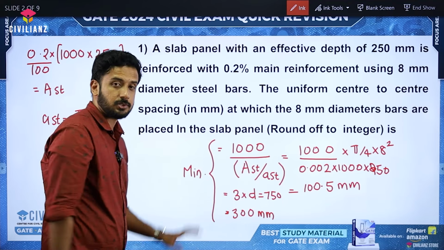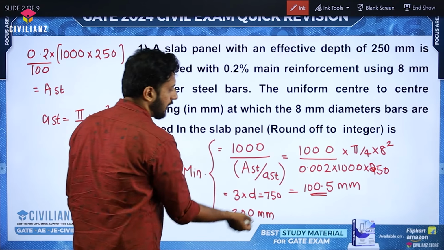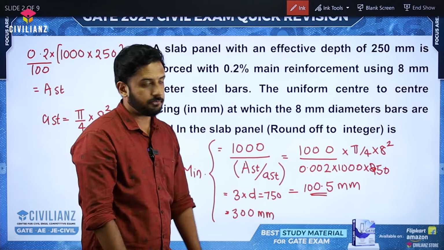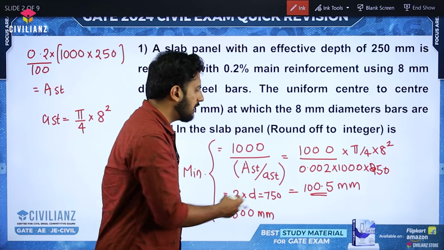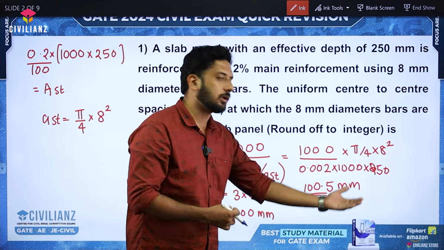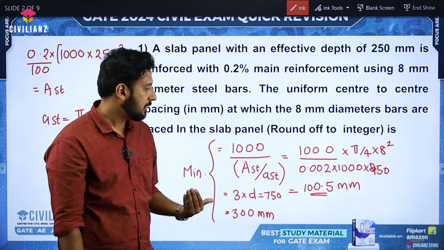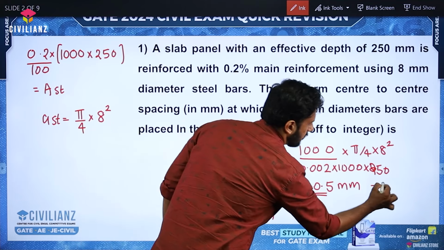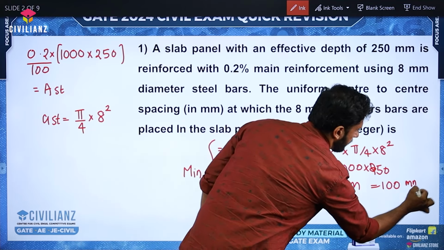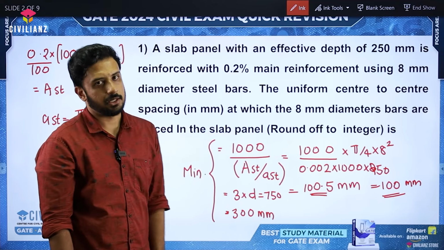Even if you forget to check in this context, luckily you will get the correct answer, since the other two values are greater than this 100.5. We need to round off to an integer. It's the maximum spacing, which means technically you should not round off to the next integer, because the maximum it can be is 100.5. It should not be 101, right? It should be 100 only. So technically it should be 100 mm. Got it? Even if you substitute 101, maybe you will get the mark, but ideally you should round off to the lower integer.